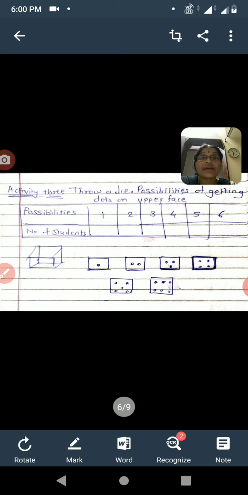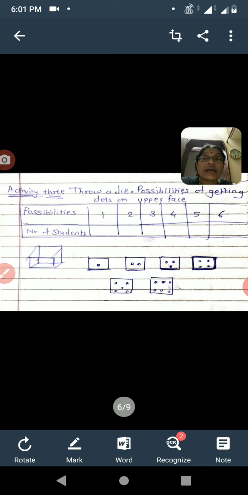A die, you have already seen in games like ludo, and snakes and ladder, and so on. In those games we throw a die, which is cube shaped, and if you observe that cube, there are 6 faces.